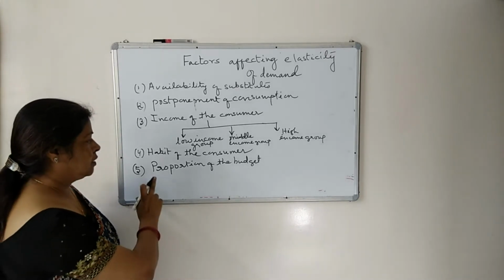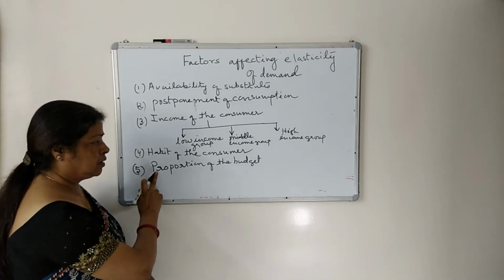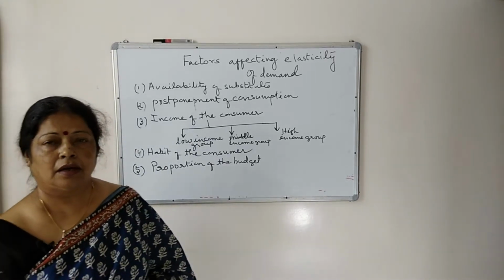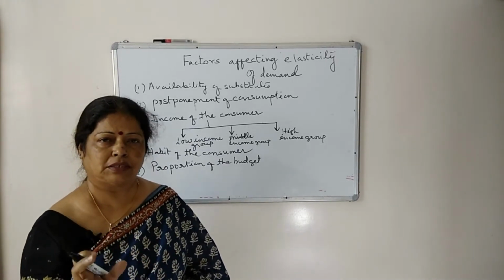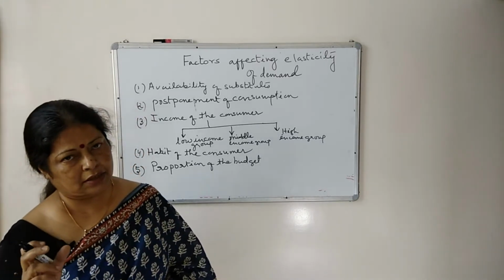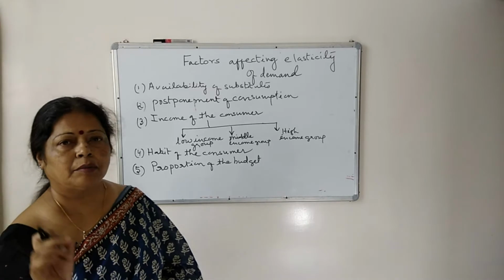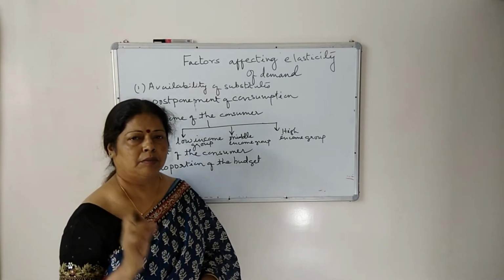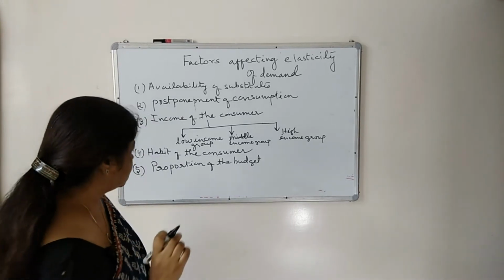So here, proportion of the budget means when you are spending a major part of your budget to buy that commodity, demand is elastic. And when you are spending minute part of your budget to buy that commodity, demand is inelastic in nature.